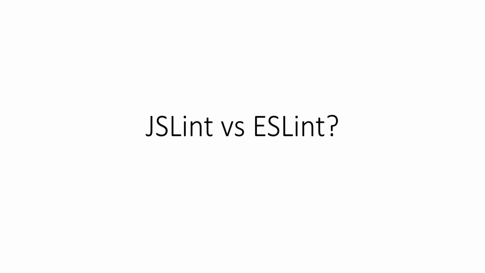What is JSLint and ESLint? JSLint is used if you want to check that all the lines are formatted well, there is a proper semicolon at the end of each function and each line, and that you have used triple equals for matching two strings or two numbers. Similarly, ESLint is used for TypeScript to give some constraints, like if you are declaring some name and you define it as any, then ESLint will throw an error.